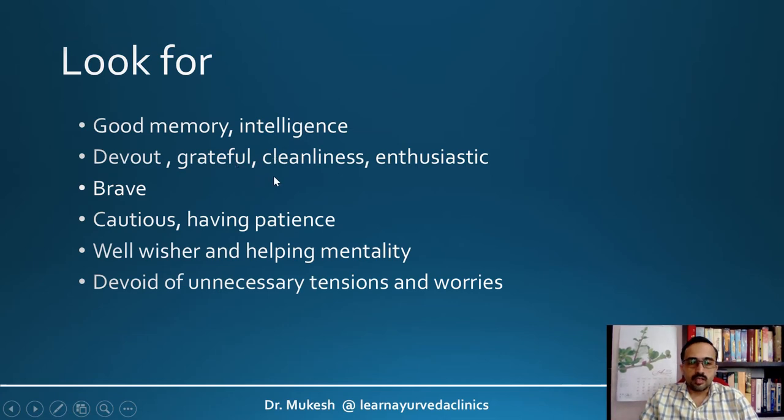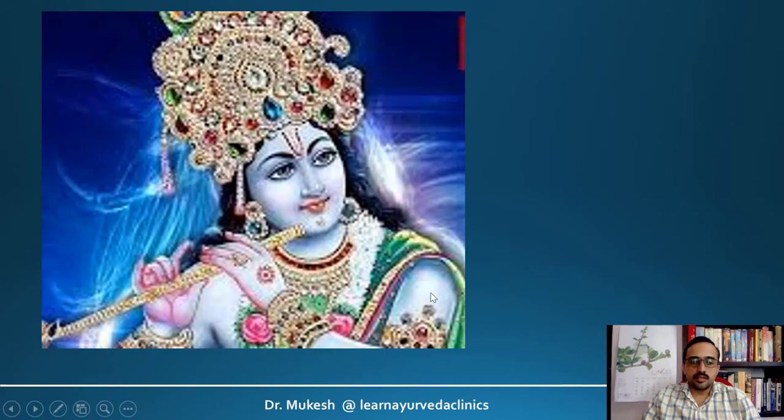They are devout, grateful, they have good cleanliness, enthusiastic, brave, cautious, having patience. They are always well-wishers of the community. They are always good for others. They do good for others, and they have a helping mentality, and they are devoid of unnecessary tensions and worries. So this is the best example of a person who has good sattvasara.